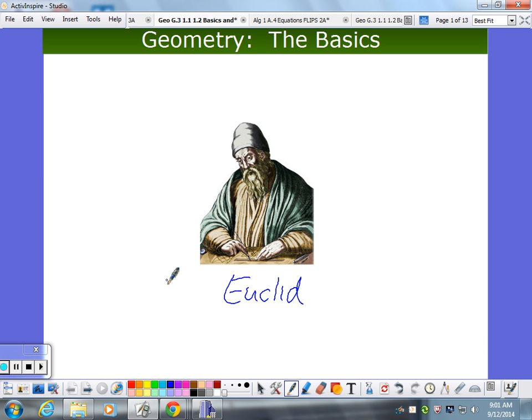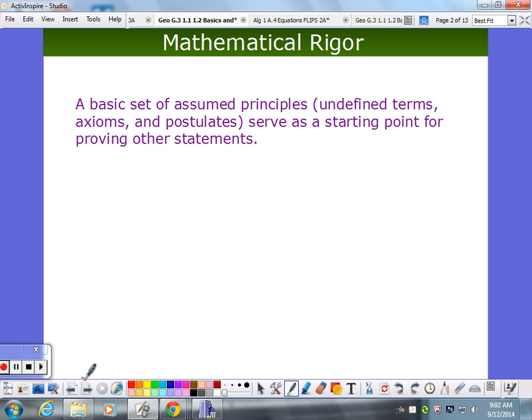Is there any other kind of geometry? Yes, there's all kinds of geometries. The short answer to that question is yes. But Euclidean geometry is what we're going to be looking at. He took stuff that people knew about, but he wrote it down and made it real. He made you have to study it. He introduced this idea of mathematical rigor.